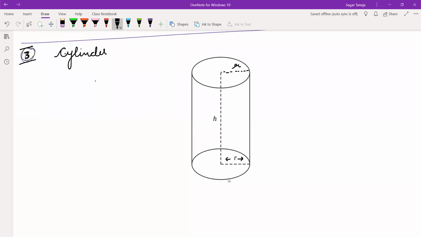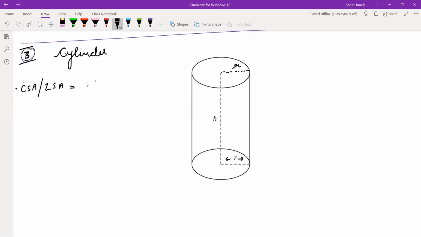So this type of cylinder we are going to study, where the height, this is representing the height from top to bottom, it is this length, which is representing the height of the cylinder, and this is radius of this circle or of this circle. This will be same in both cases. Now how can we write all the formulas? Just writing. First, write CSA, or we say LSA.